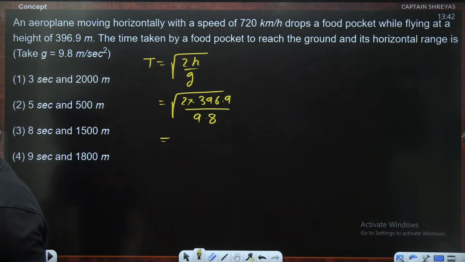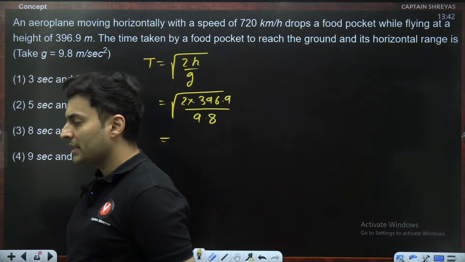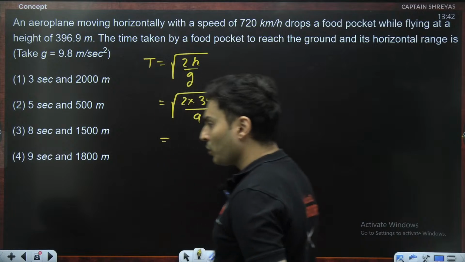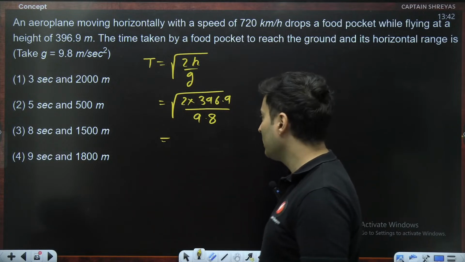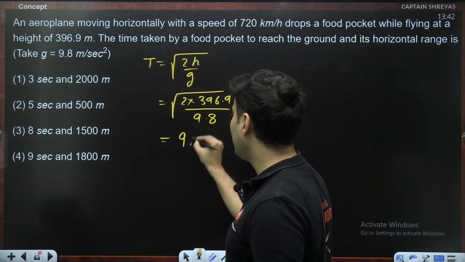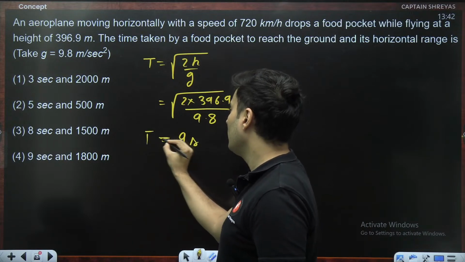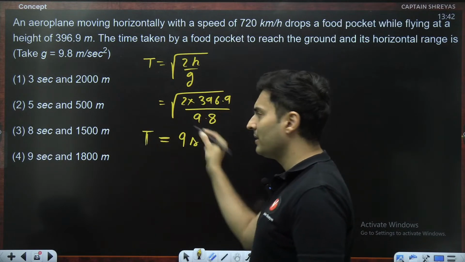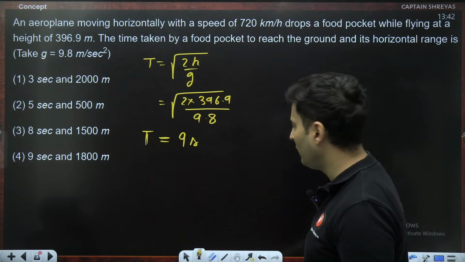Just check that out. 80 is the same as 81. 81's root is 9. So I think it should be around 9 seconds. I've done that without actually sitting and calculating this, which is fine.